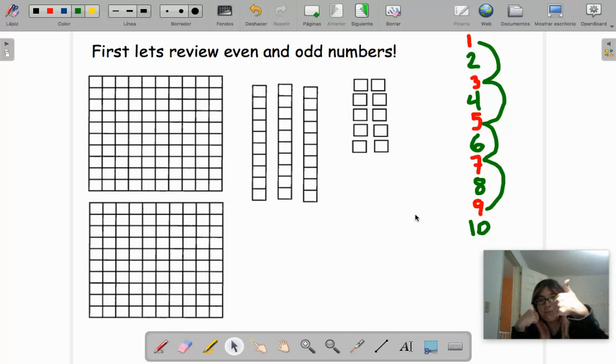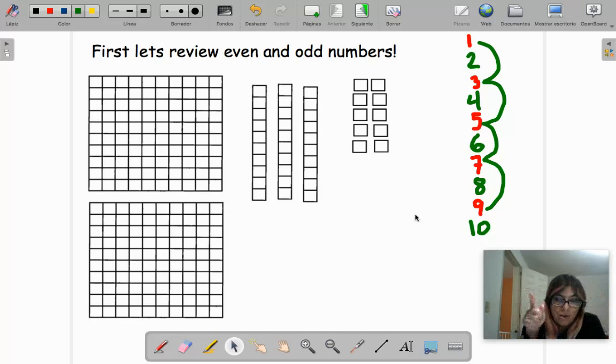The ones that have no friend, like here, no friend. So 1, it's odd. 3, I put a pair and 1 alone, so that's odd. 5, I put two pairs and 1 alone. So 5 is odd. Like that, you continue.